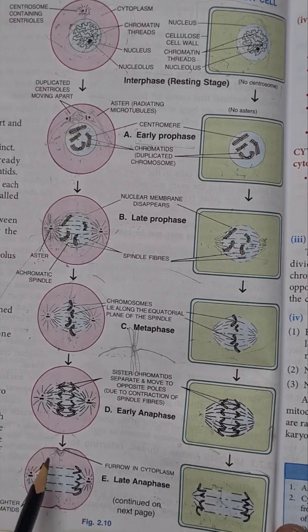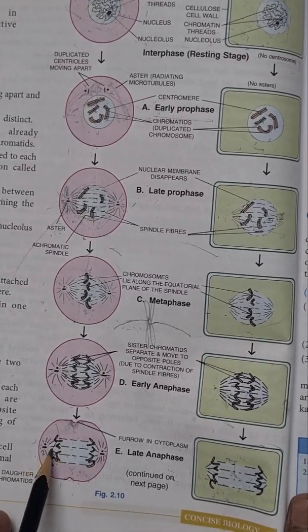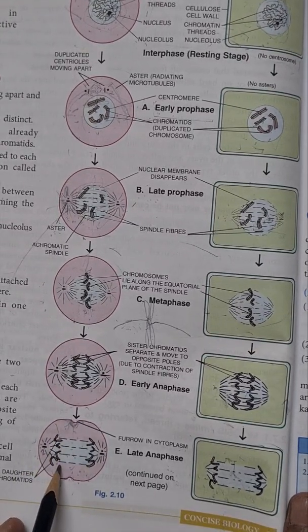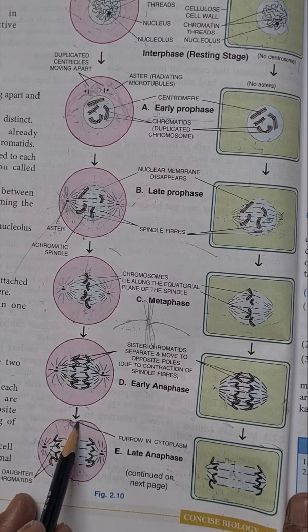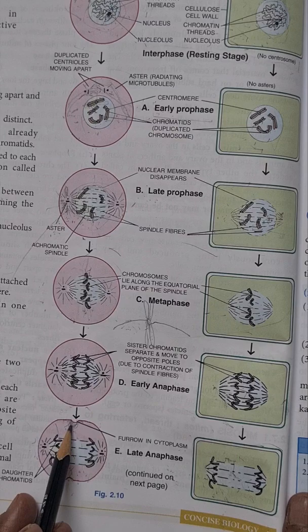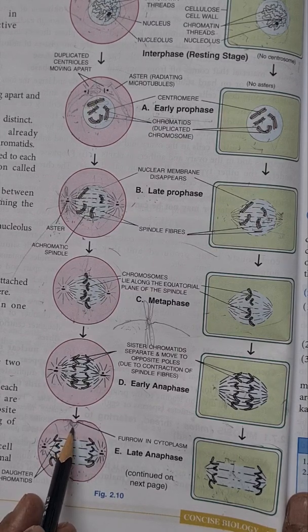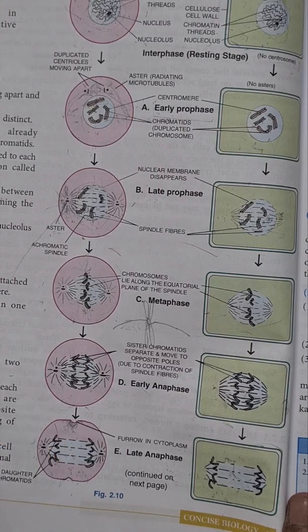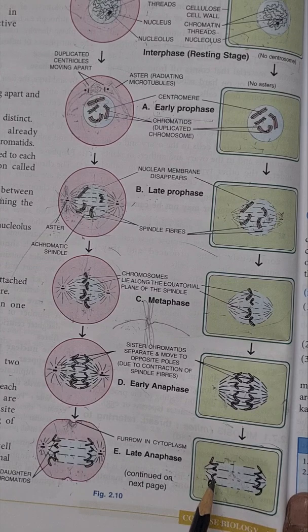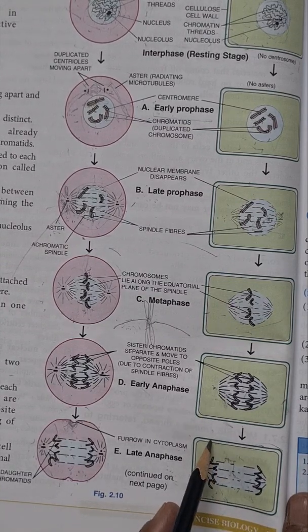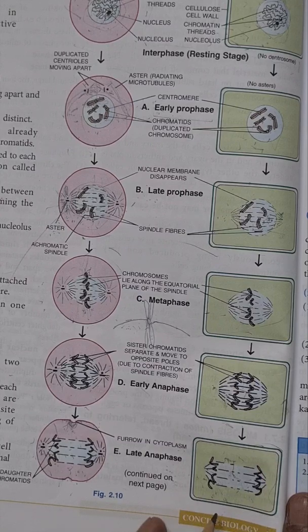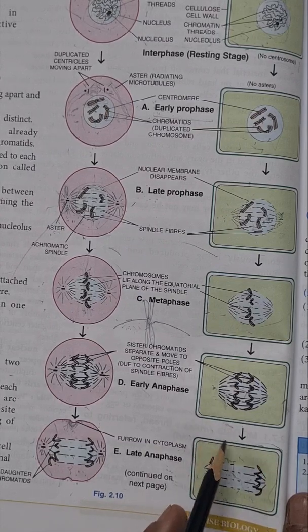Now the next change in anaphase occurs only in animal cell. Here in animal cell, furrow formation starts. Furrow formation is the initiation of cytokinesis. It takes place only in animal cell in anaphase. In plant cell, there is no furrow formation because in plant cell a cell wall is present, and this cell wall is very rigid.